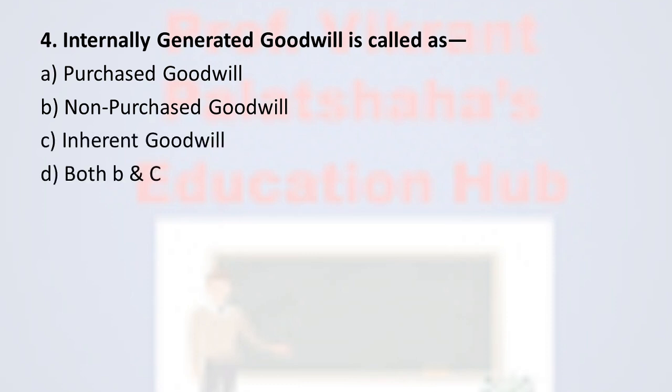Next, question 4. Internally generated goodwill is called as option A purchase goodwill, option B non-purchase goodwill, option C inherent goodwill and option D both B and C. And the correct option is option D both B and C. Internally generated goodwill is called as non-purchase goodwill as well as inherent goodwill.